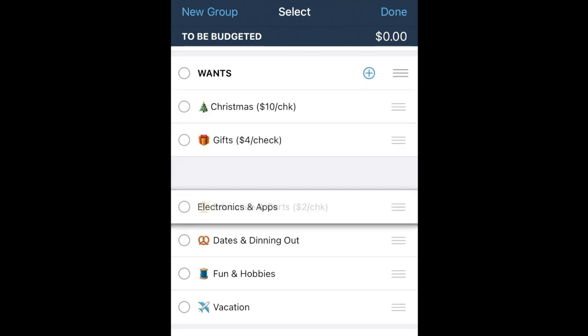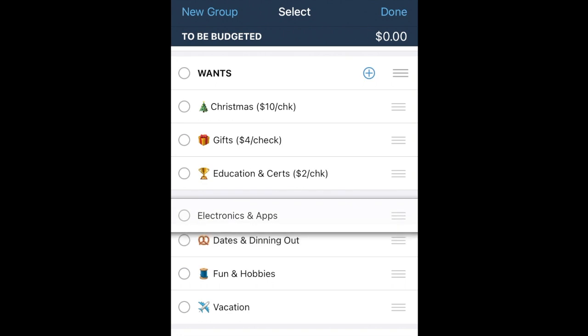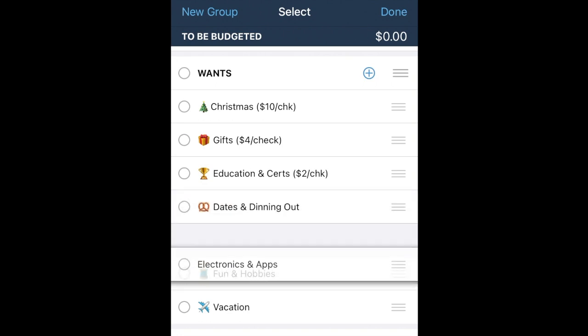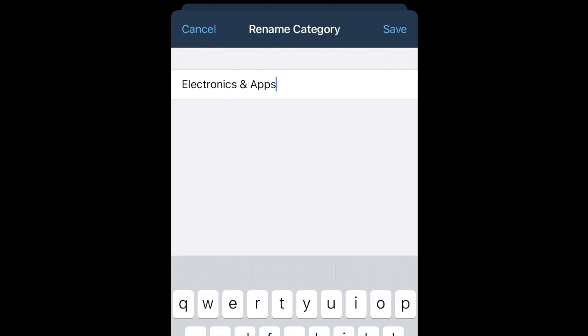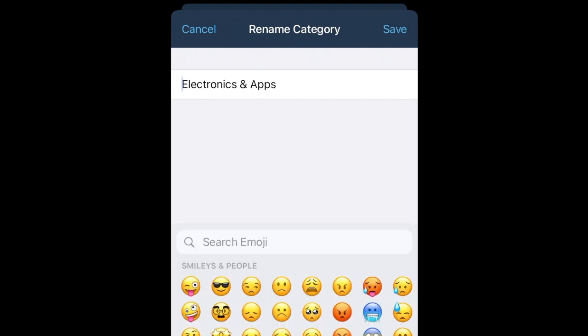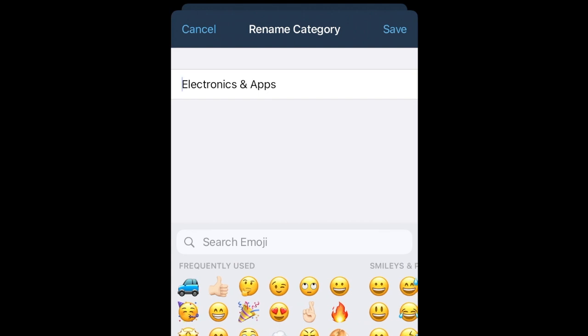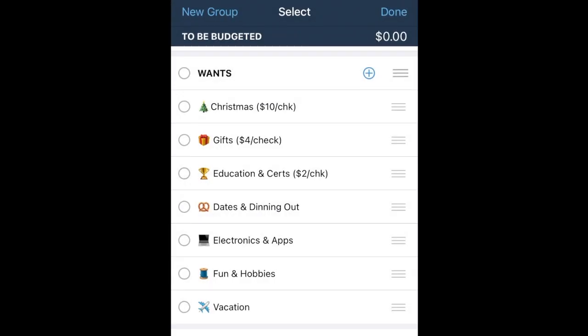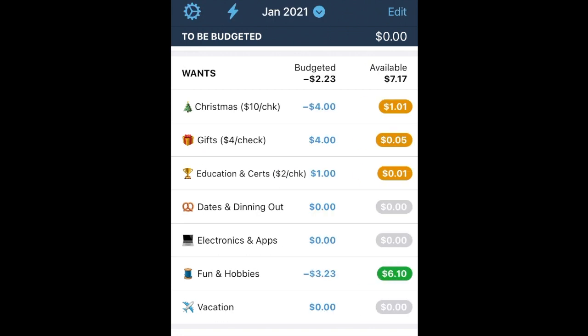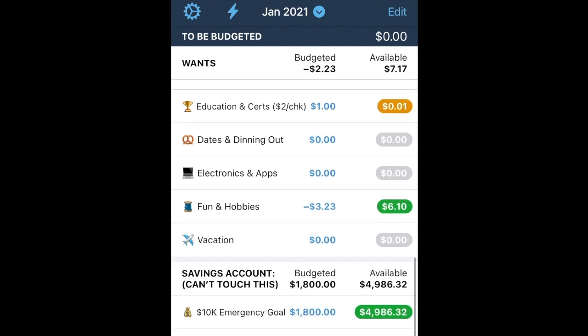So we don't have any money to put away monthly to this. If we did, we probably wouldn't have had to take it out of savings. So we're going to put it there. Oh, and let me do an emoticon too. So let's do rename. And I can go to the front of this, and here I can do my emojicon. And let's see here, we got the laptop already selected there. Hit save and done. Okay, so what we're going to do now is we're going to transfer the money from the savings account to the checking account in the app.